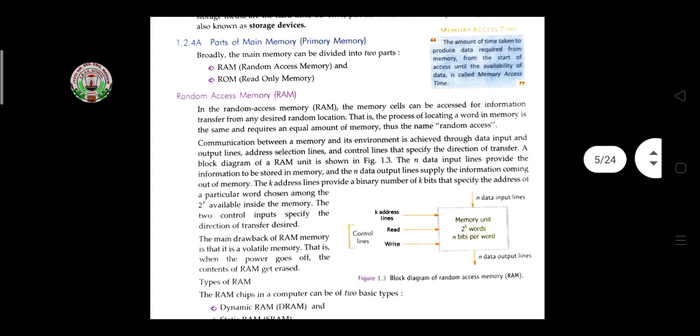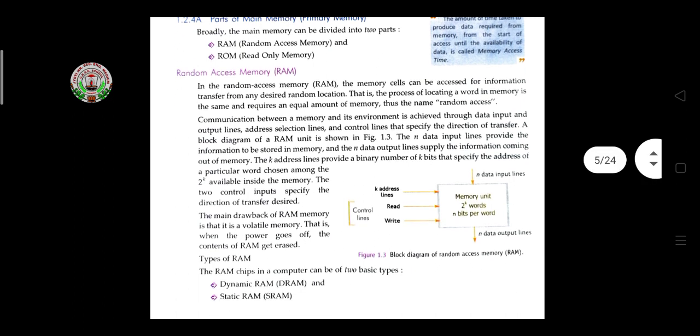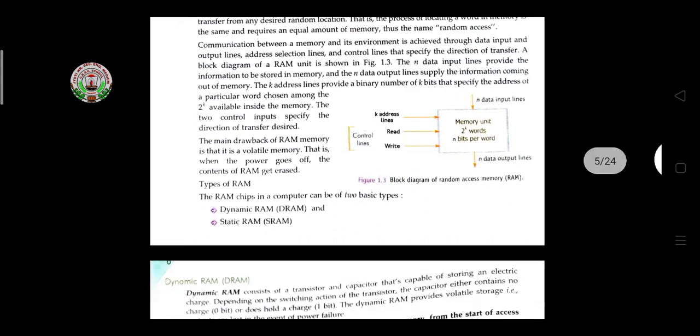It is used to store the data at the time of processing, and the main drawback of RAM is that it is volatile. After the power goes off, all the contents of RAM get erased. Two types of RAM are there, dynamic RAM and static RAM.